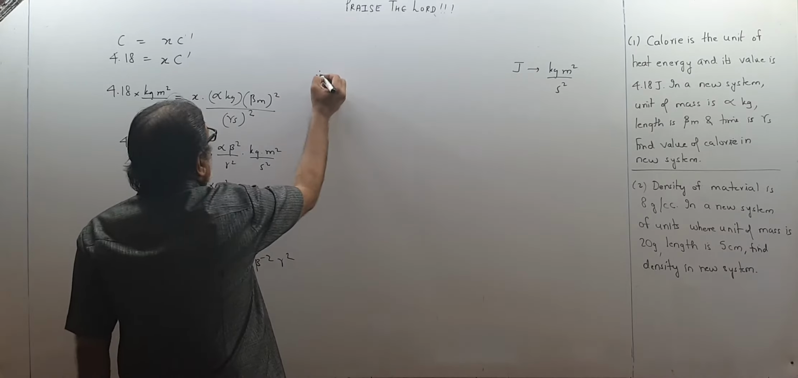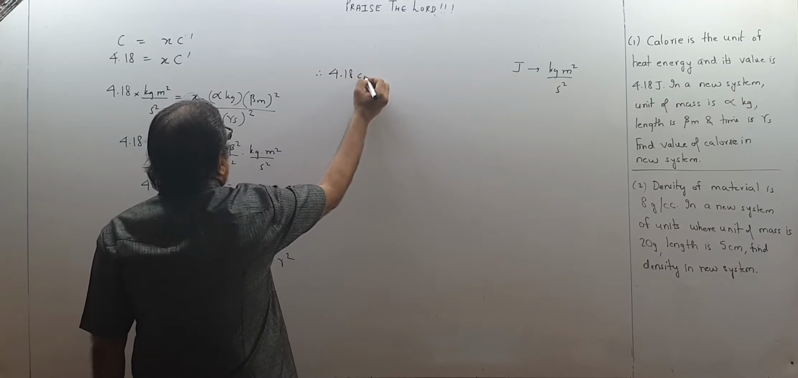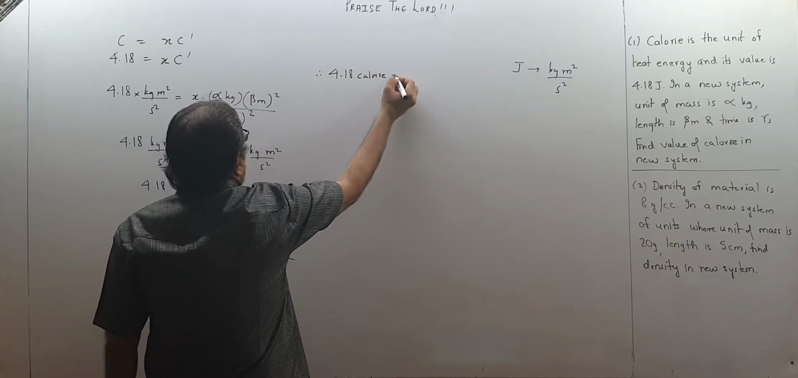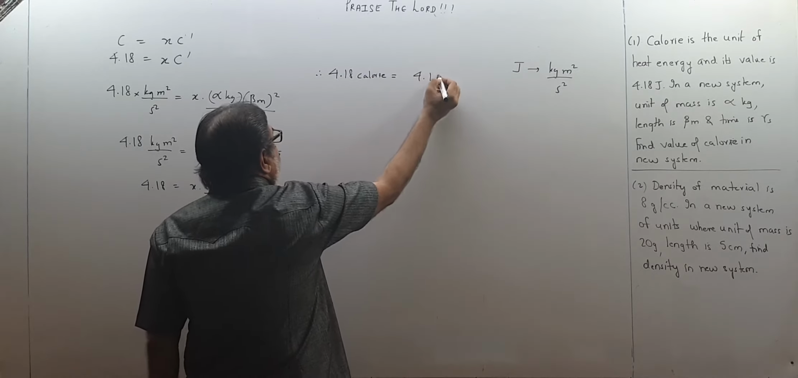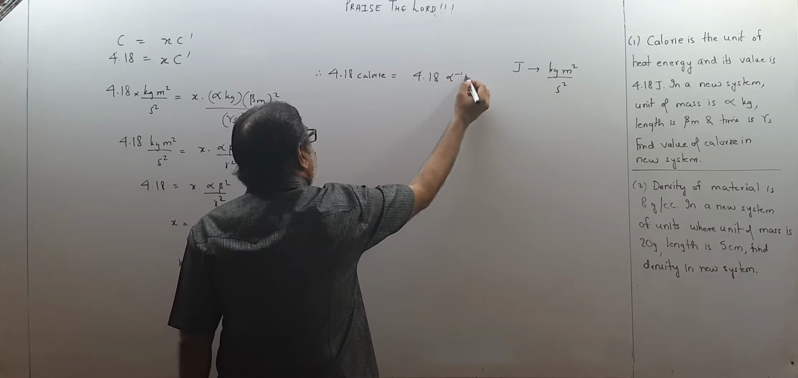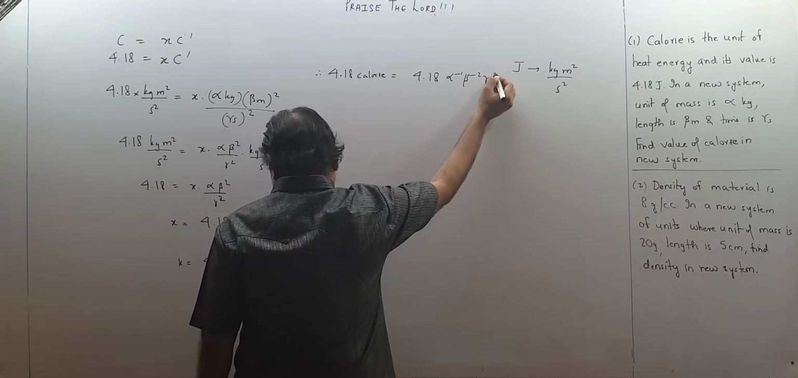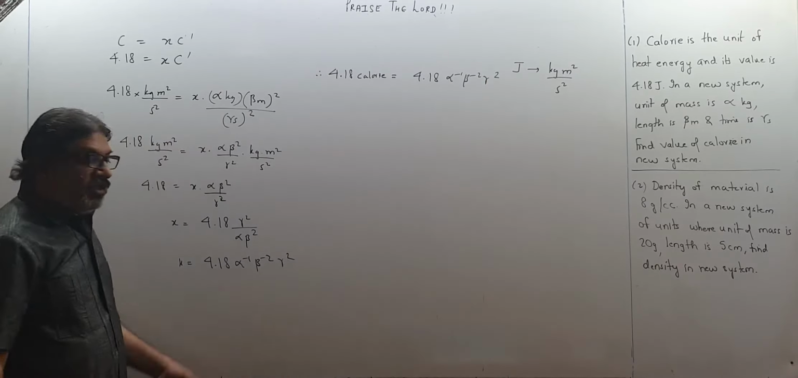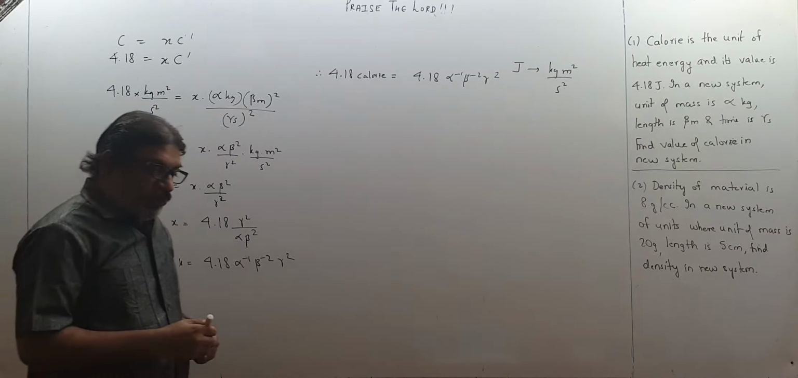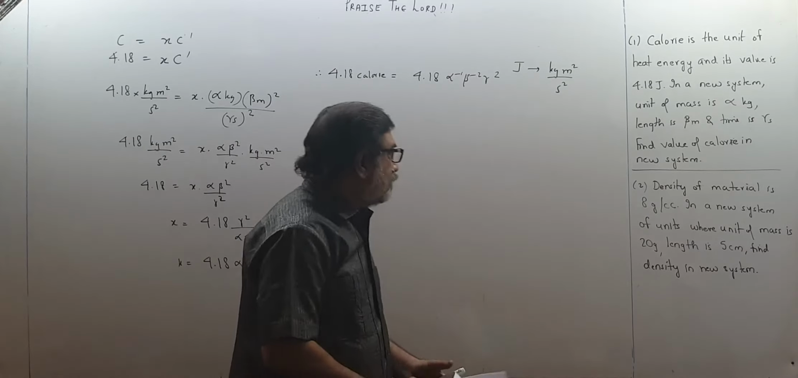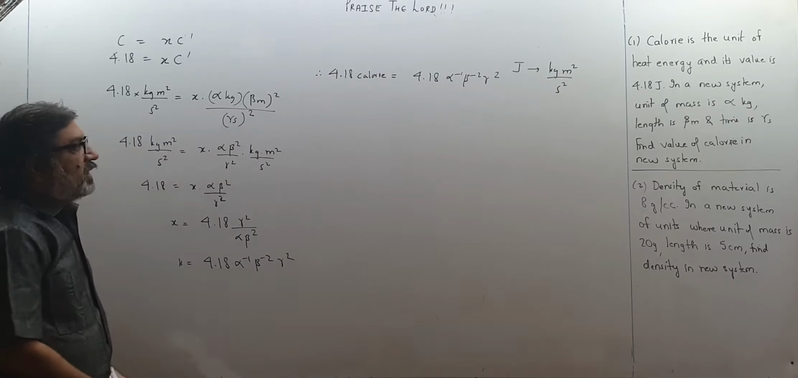So I write: 4.18 calorie will become 4.18 alpha -1, beta -2, and gamma 2. Like this we write. Please pause and copy, children. Please pause and copy. Okay. Then I do the next one for you.